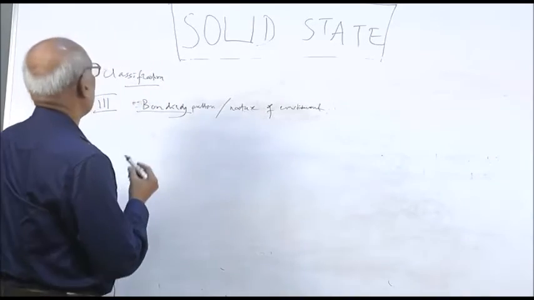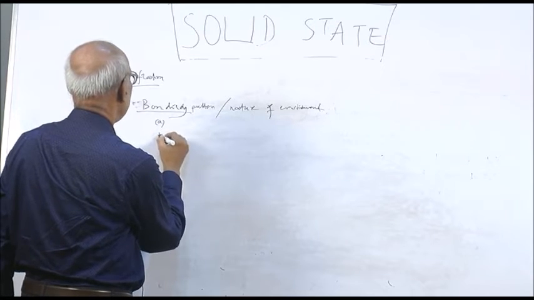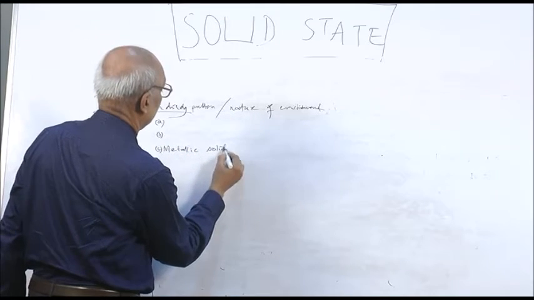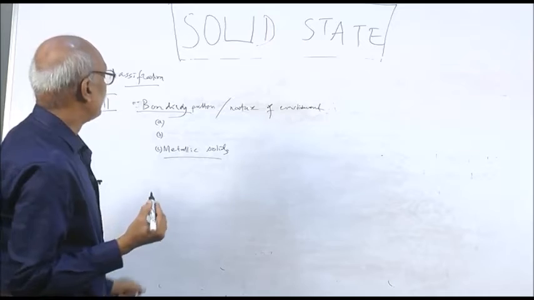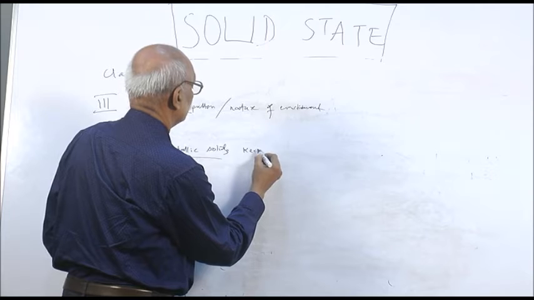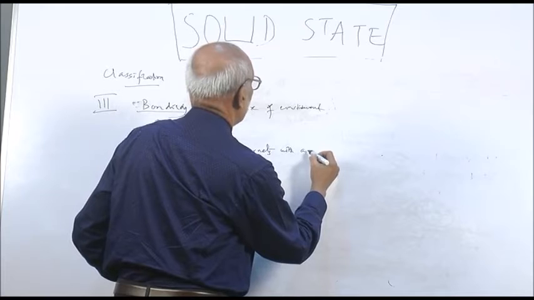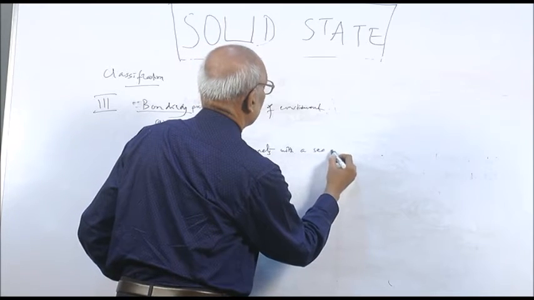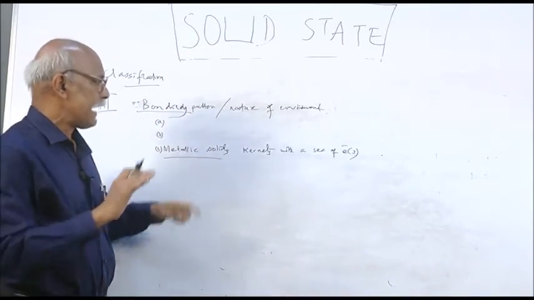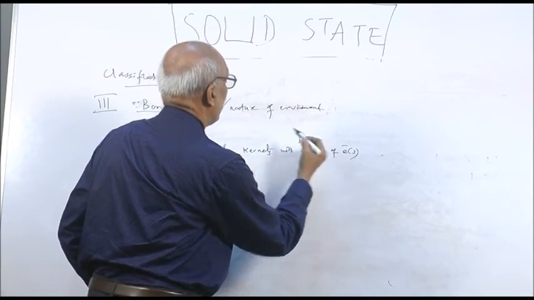Then comes another type of bonding, metallic bonding, that is, metals or metallic solids, where the constituents are atoms, but you can call them kernels, kernels with a bed of electrons or a sea of electrons. There is a large number of delocalized electrons, in that sea of electrons or bed of electrons.